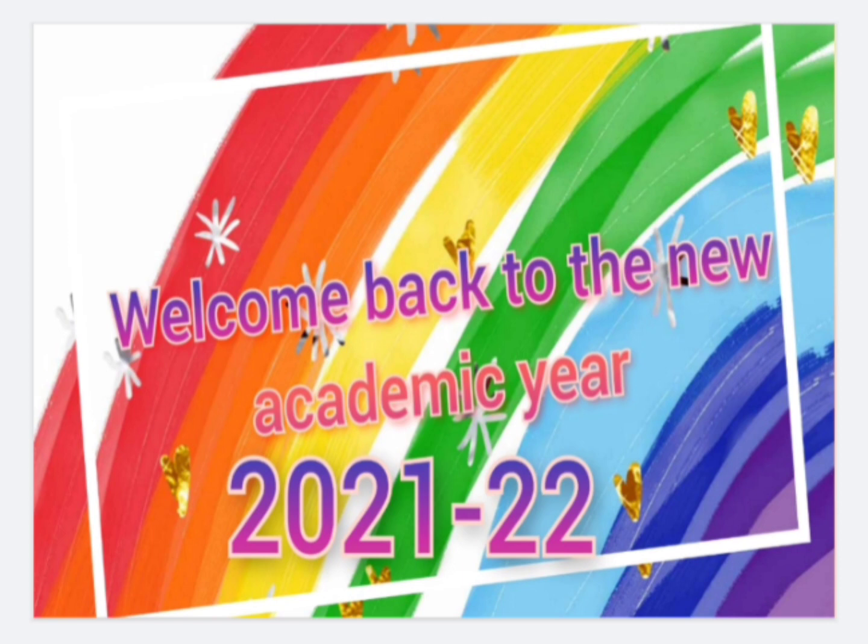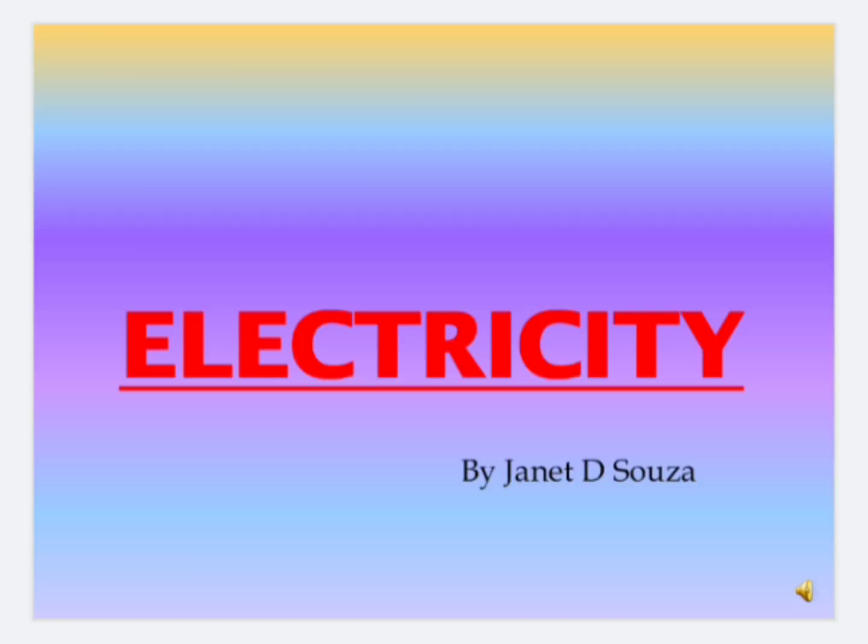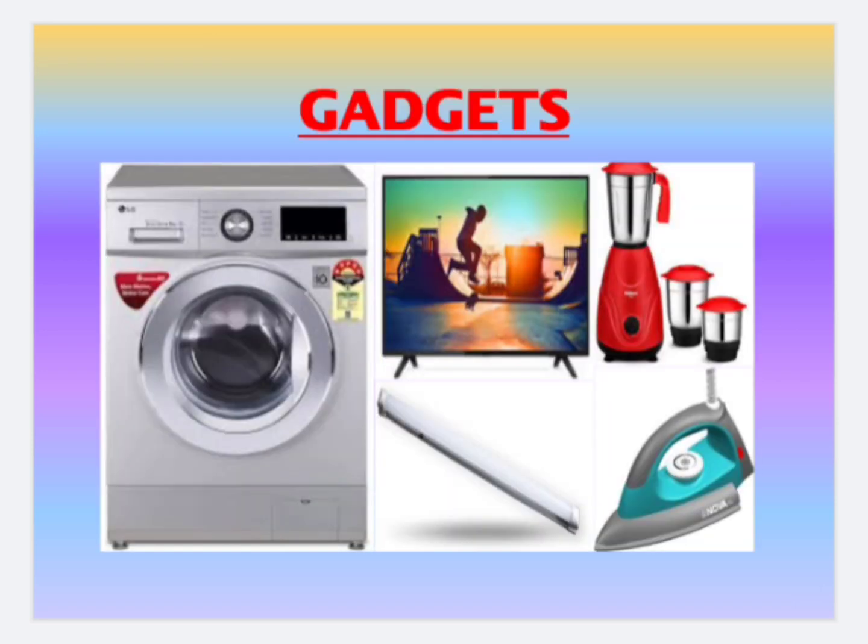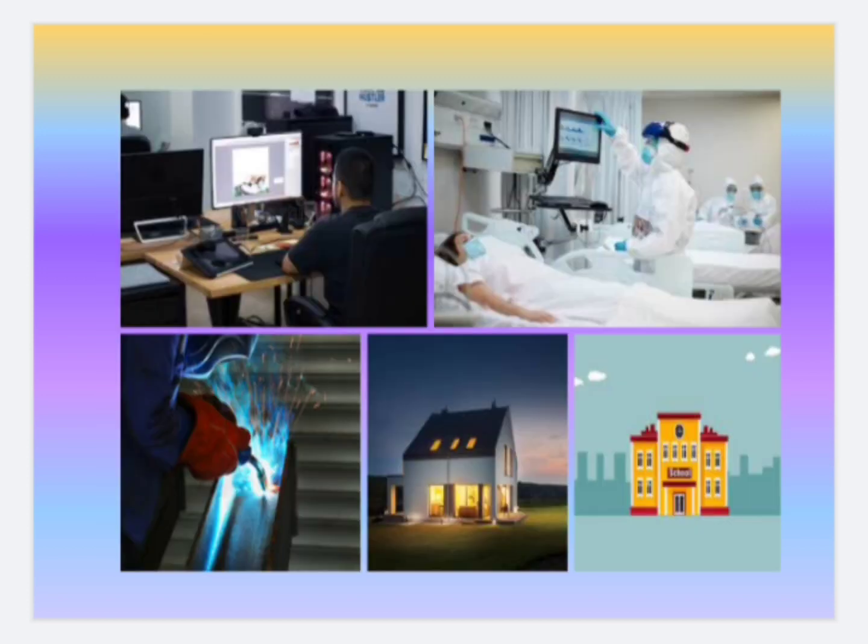2021-22. Today, let us learn the first chapter in physics, that is electricity. In our day-to-day life, we use a number of gadgets such as TV, washing machine, mixer grinder, etc. All these gadgets work using electricity. Electricity has an important role in modern society. It is a convenient form of energy for a variety of uses in homes, schools, hospitals, industries, and so on.